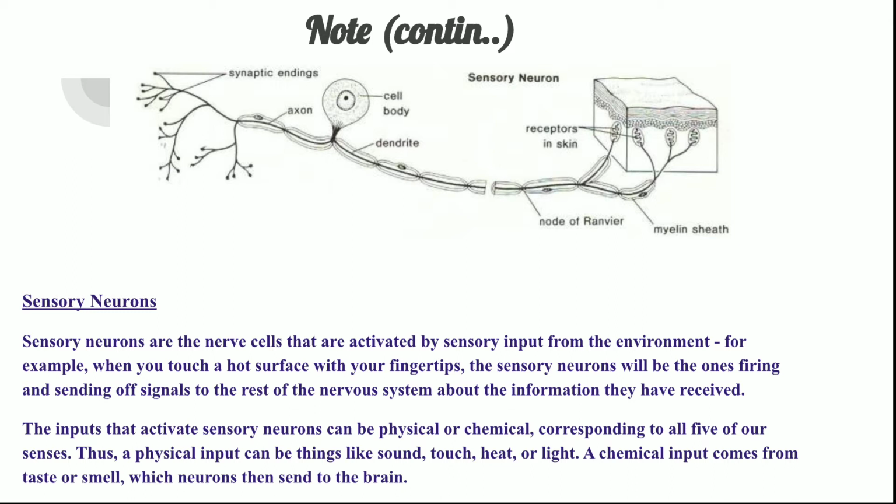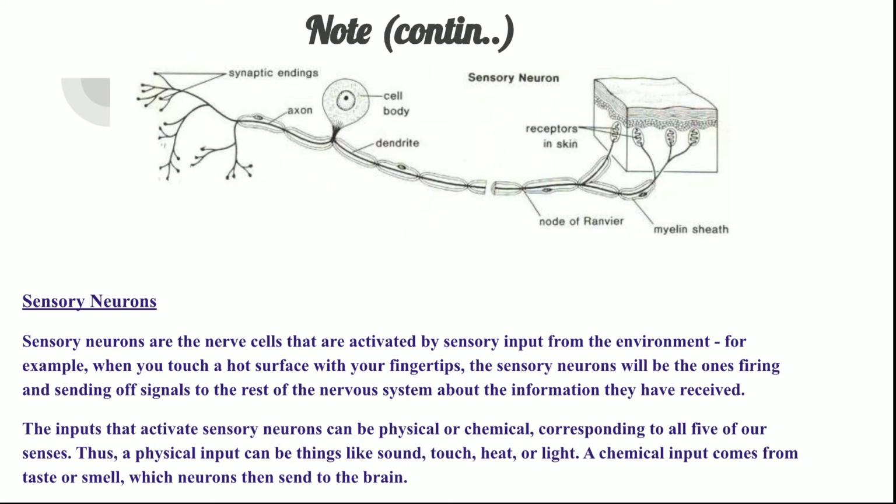When we are touching, or seeing a light, or hearing a sound, all these impulses are carried by these sensory nerves to our brain, the central nervous system. And the chemical inputs are those like taste or smell.